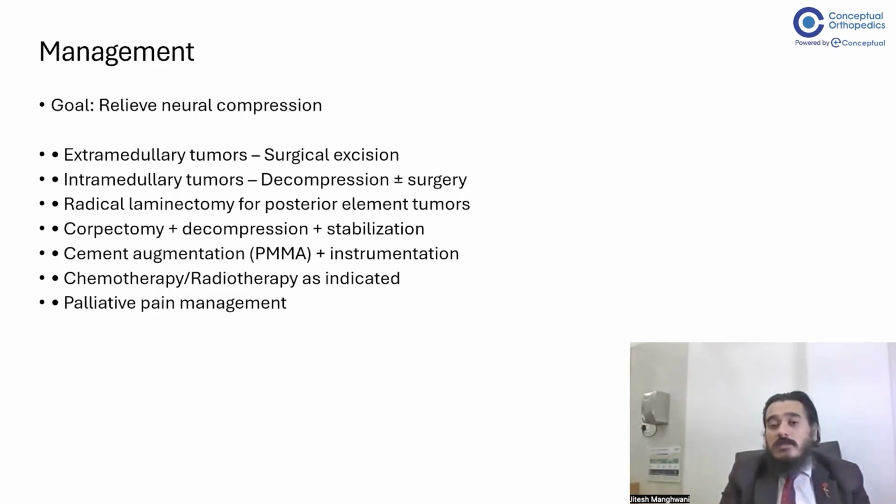So generally surgery is recommended in the patients, especially I'm talking about the cases which are metastasis. If the life expectancy is beyond 3 months, in that case some intervention is advised. If not, then we basically just do a palliative pain management.